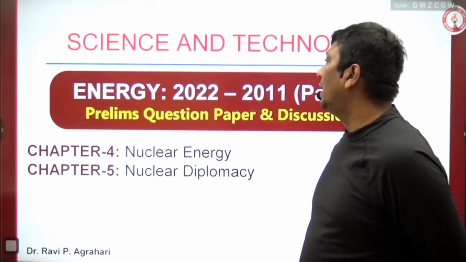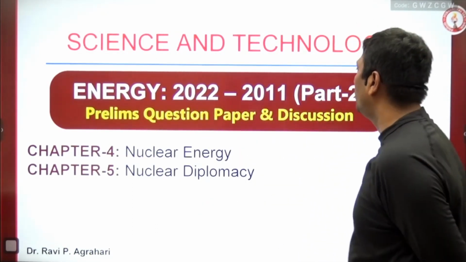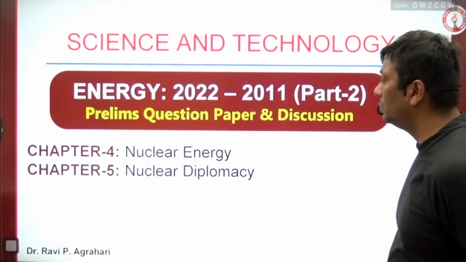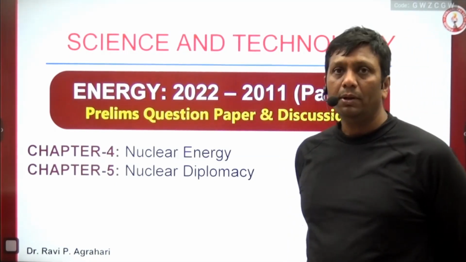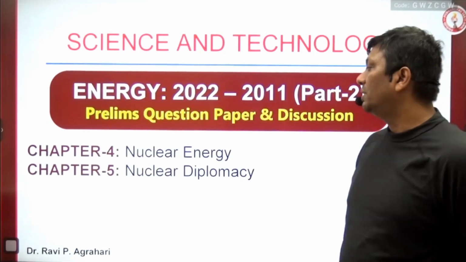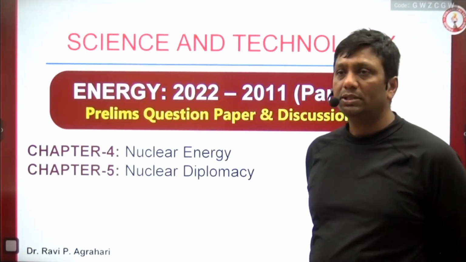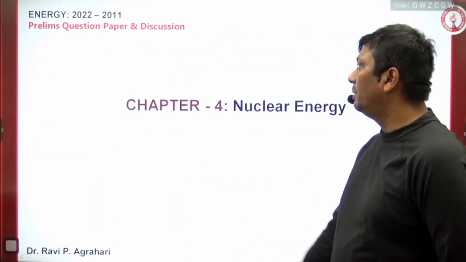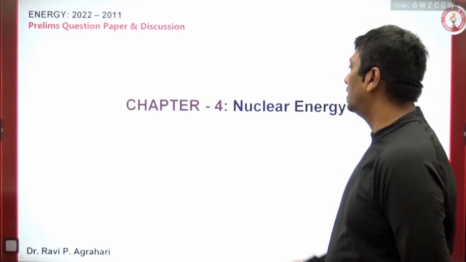So finally, this is the energy question paper, 2022 to 2021, of part 2, chapter number 4 and chapter number 5. Chapter number 4 is nuclear energy and chapter number 5 is nuclear diplomacy. What will come here, guys? In this chapter number 4, first of all, you see the question paper.